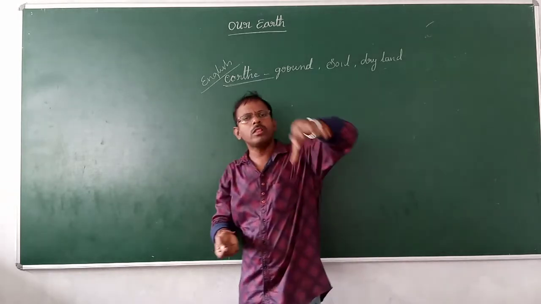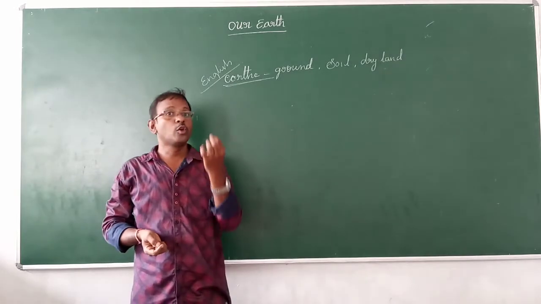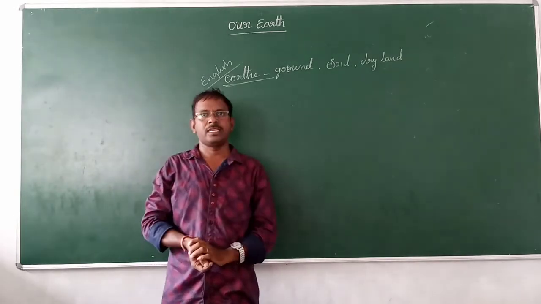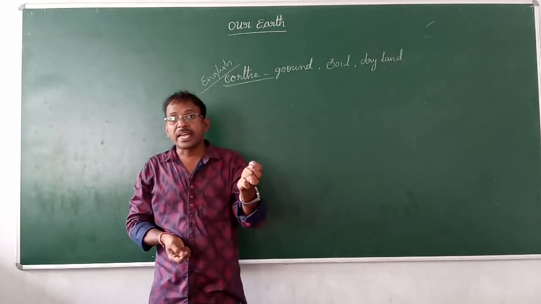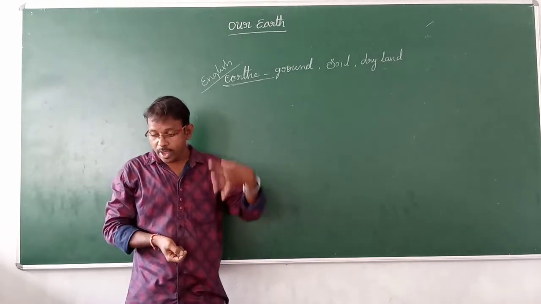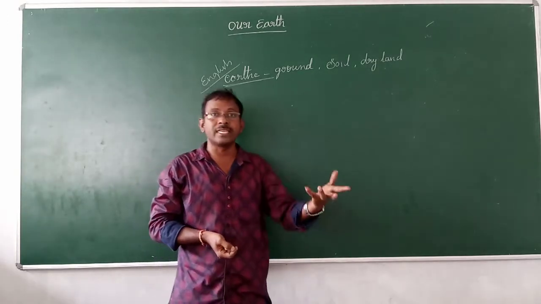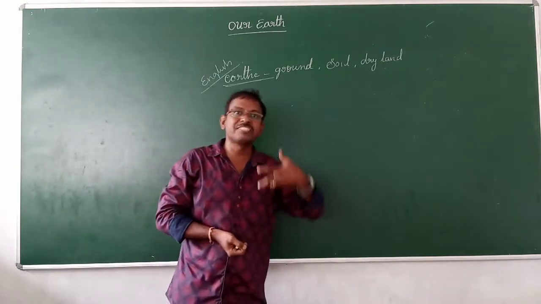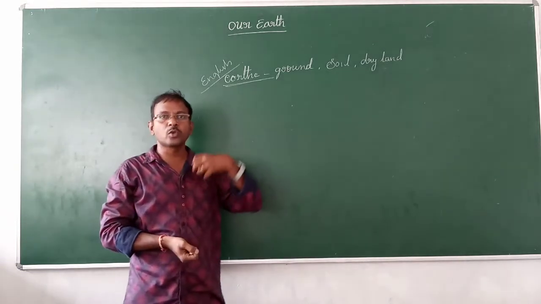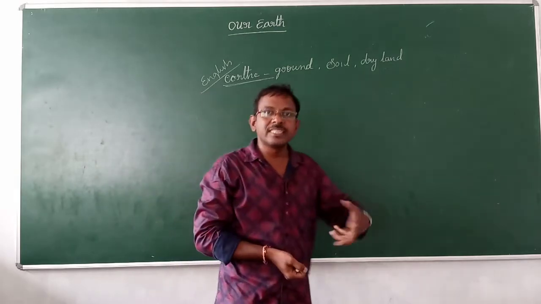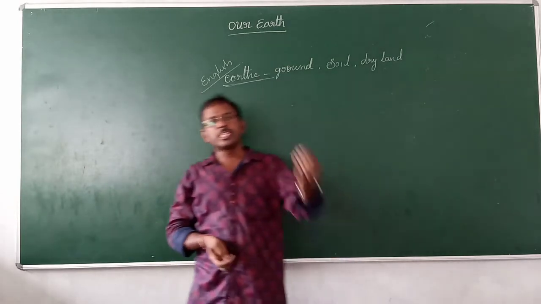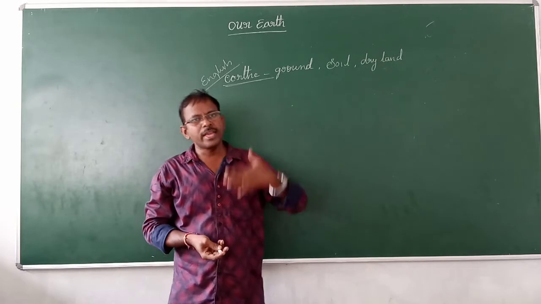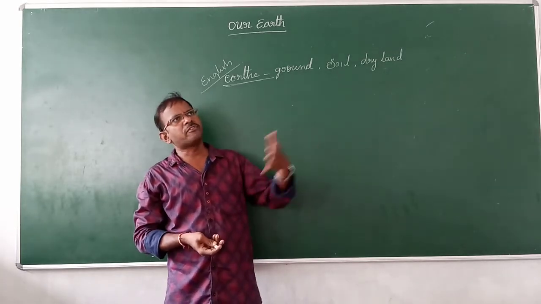Among all these living beings, human beings are different. Why different? Human beings always try to do something. They want to see changes on the earth and changes in their life. In this process, they always think in different ways.